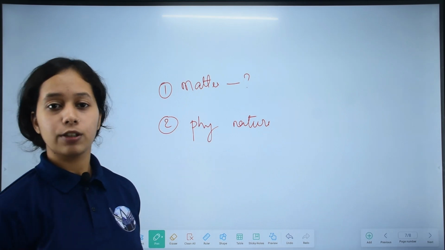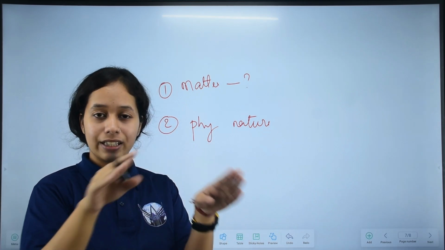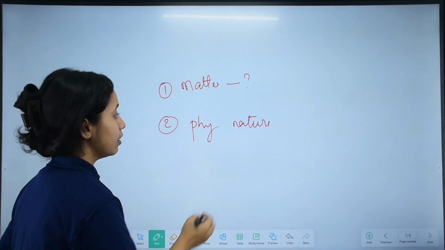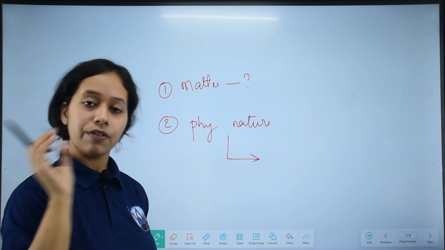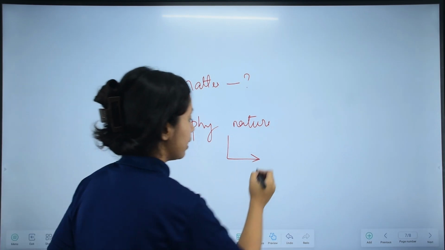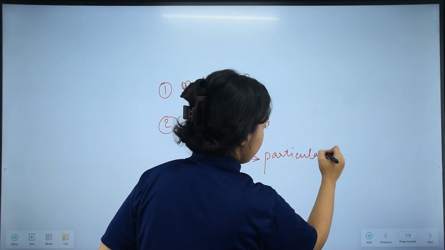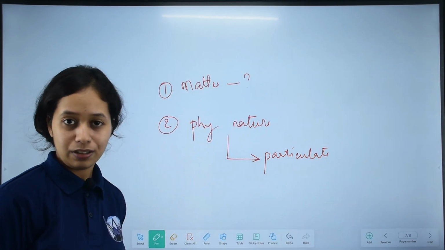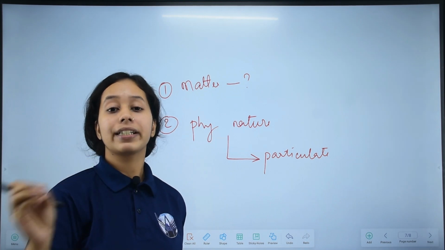Under the physical nature of matter we had two questions. We studied two points. The first question was, is matter continuous or particulate? So matter is particulate in nature, meaning matter is made up of particles.